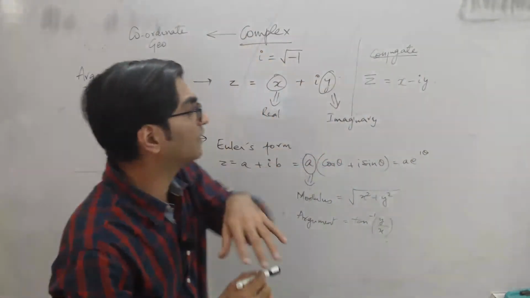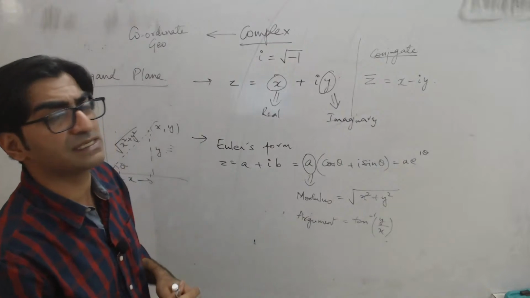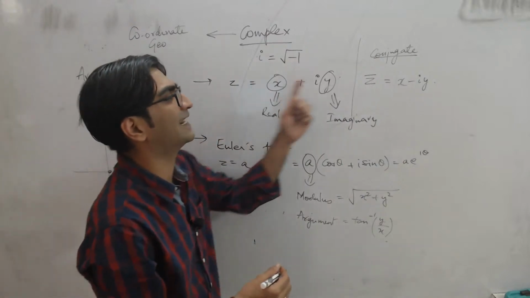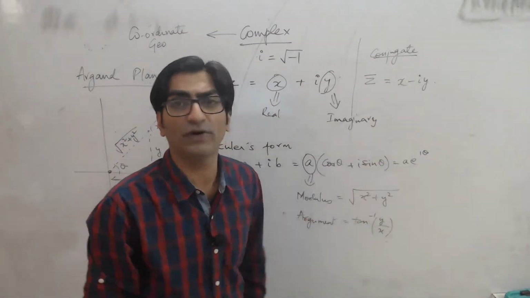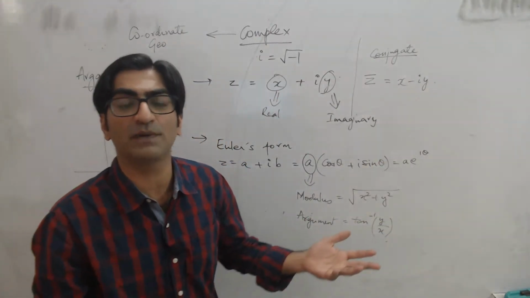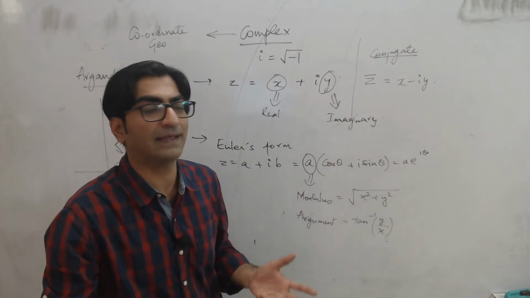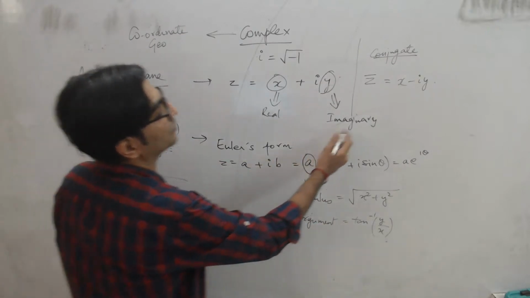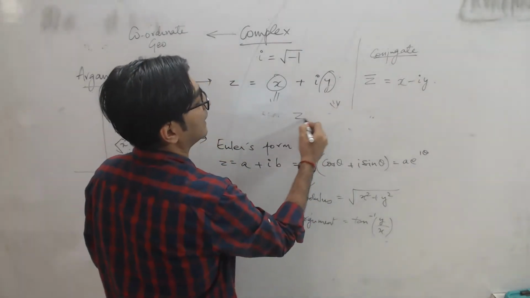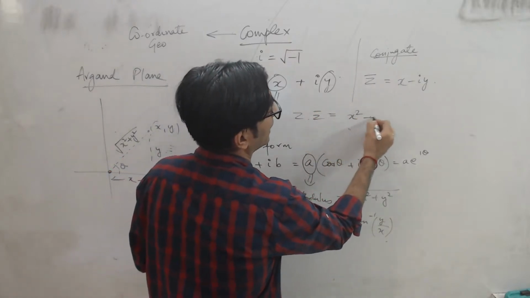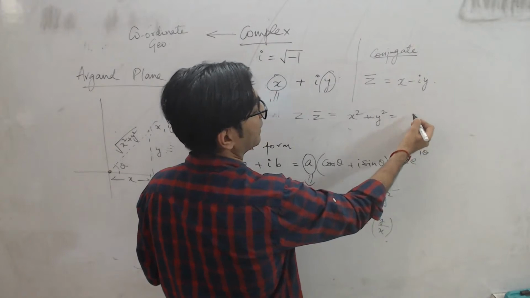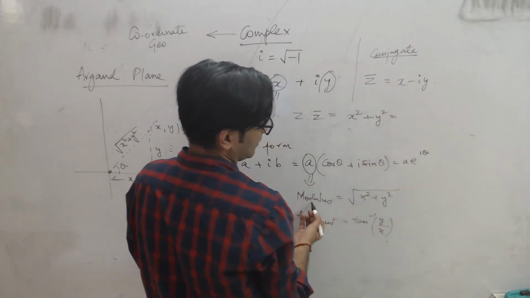And one of the most popular formulas that you use with complex numbers is that if you take Z and multiply it with Z conjugate, you can see x plus iy into x minus iy will be in the form a plus b into a minus b. So you can apply that identity and very easily you will get that Z into Z conjugate will in fact be equal to x square plus y square, which is in fact the square of its modulus, right?